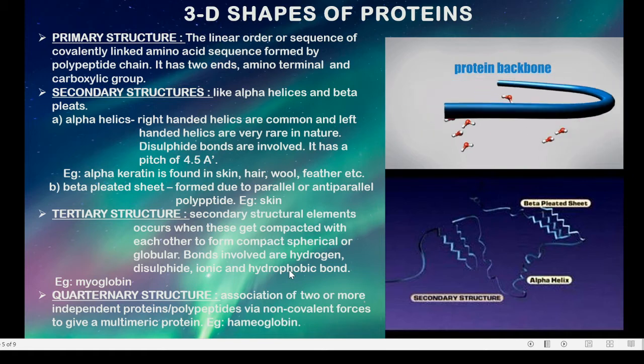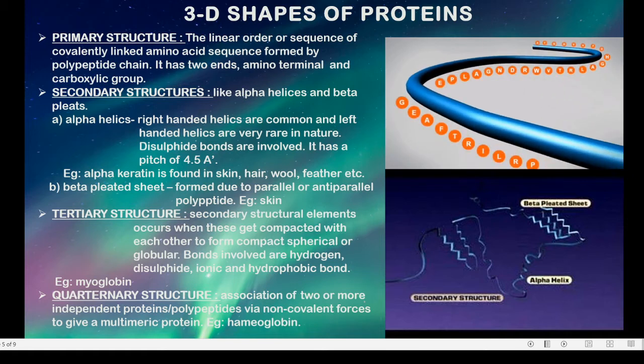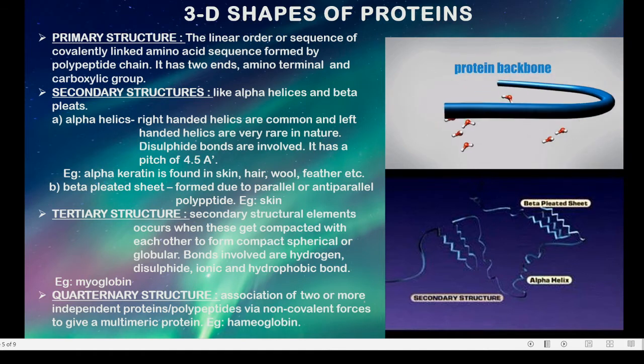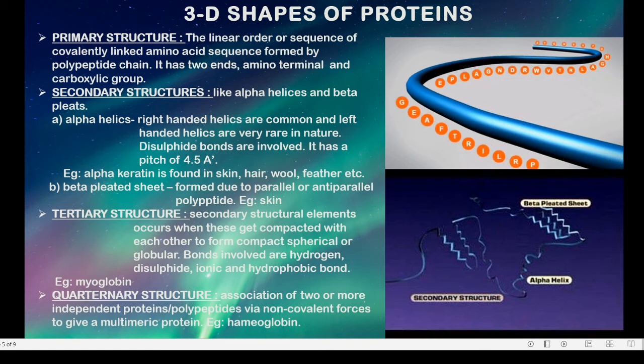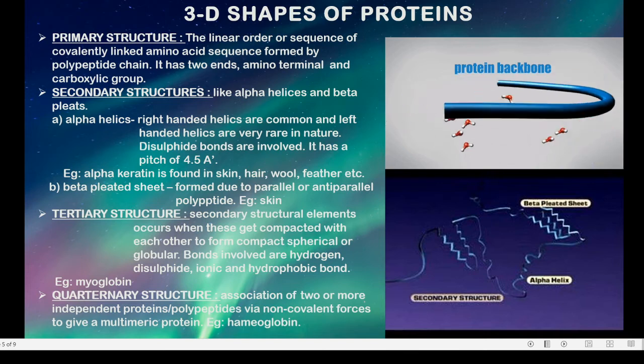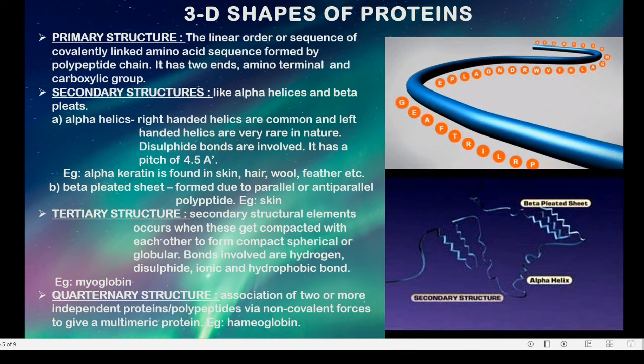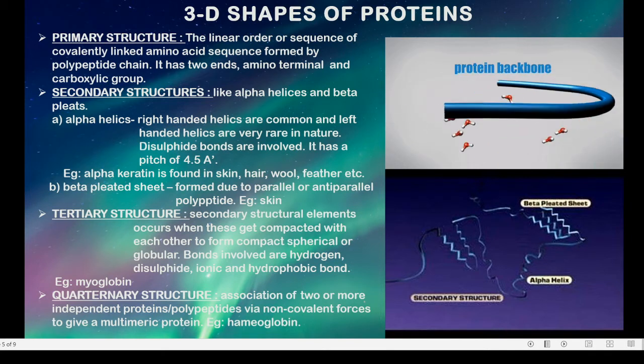Then the third one is tertiary structure. Tertiary structure is a more compact form of secondary structure. When the secondary structure becomes compact and forms a globular or spherical form with the help of different types of bonds like hydrogen, disulfide, ionic and hydrophobic bonds, they form the tertiary structure. An example is the protein present in muscles, like myoglobin.